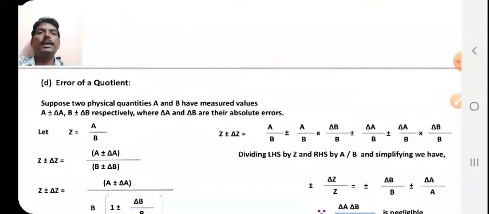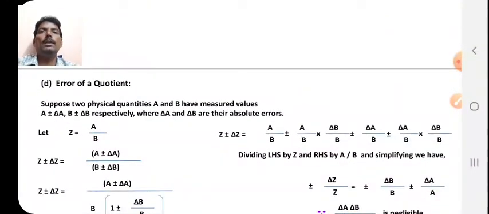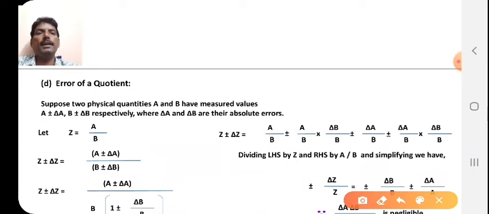Now, error in the quotient. Suppose two physical quantities a and b are measured again as a ± Δa and b ± Δb respectively, where Δa and Δb are the absolute errors. Then z is equal to a/b. That means we are dividing these two. So z ± Δz is equal to, putting the values of a and b, (a ± Δa)/(b ± Δb).